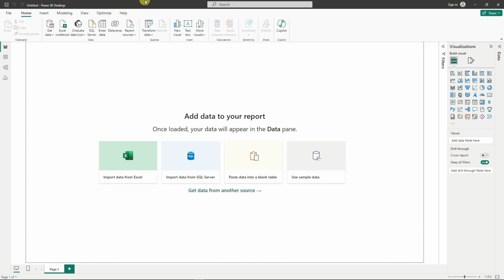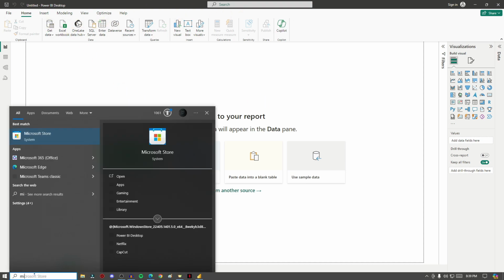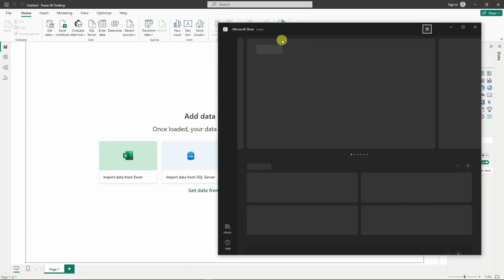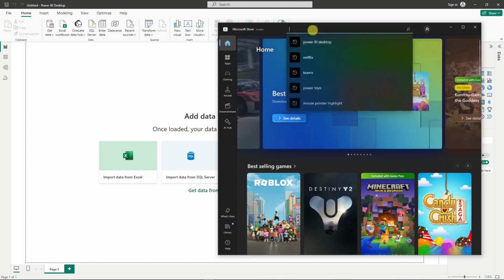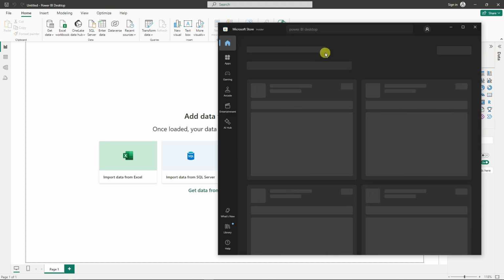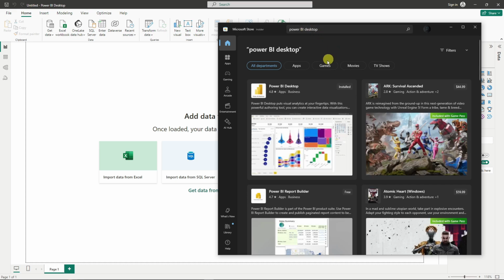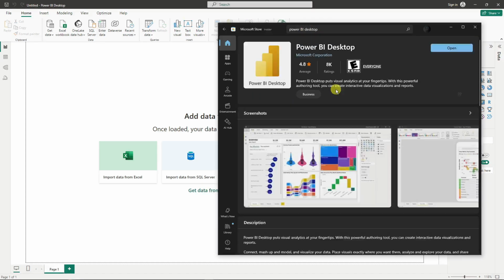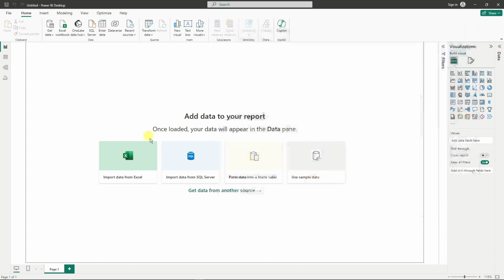By the way, this is gonna be a third-party application that I got simply on the Microsoft Store. So once you're inside the Microsoft Store, just like any application, search it up. So Power BI desktop should be around here, and then it should look like this one right here. As you can see, it's currently installed on my end, that's why it says open. And once that's done, you can see the Power BI desktop puts visual analytics at your fingertips. So this is mostly used for reporting, for your presentations and the works.